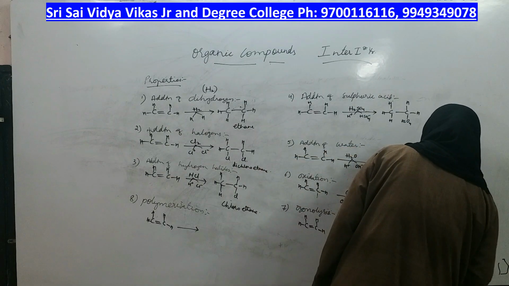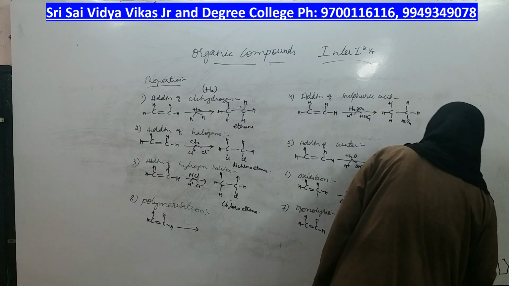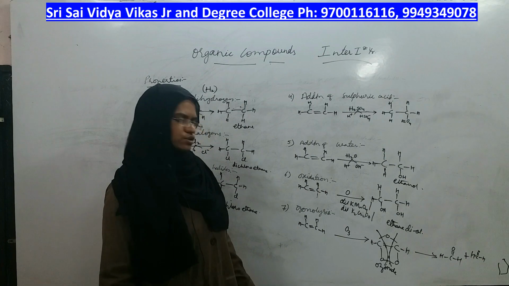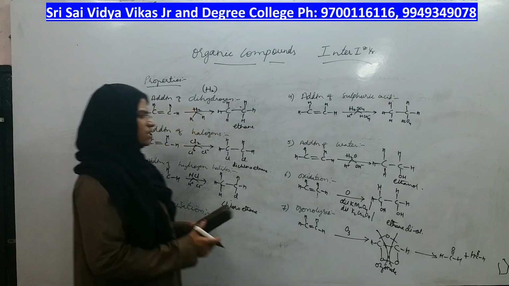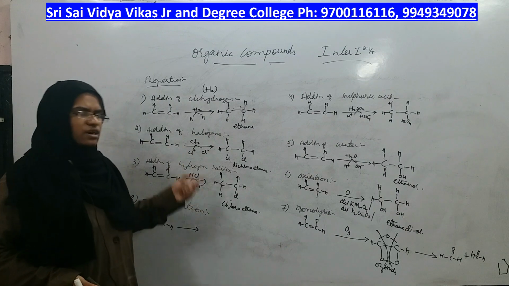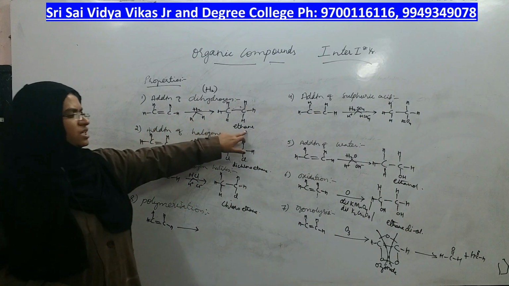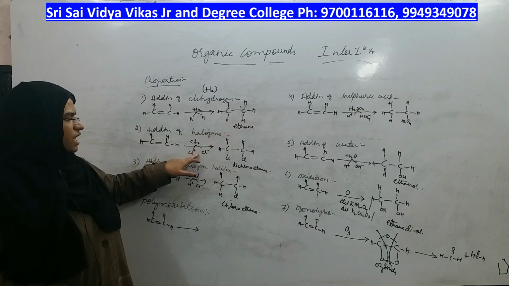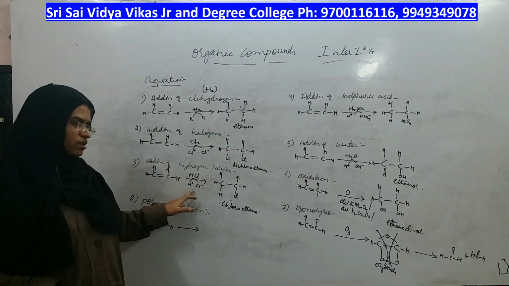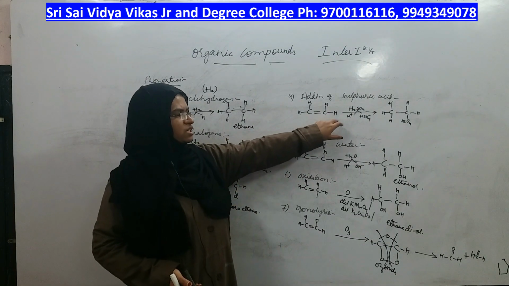Plus another is also H, C double bond O, H. You will get aldehydes after breaking the ozonide, right? These are different reagents which are getting added on the alkene. If you are adding dihydrogen, you get ethane. If you are adding dihalogen, you get dichloroethane. If you are adding hydrogen halide, you get chloroethane. If you are adding sulfuric acid, you get